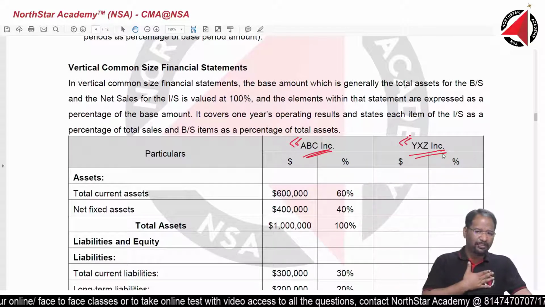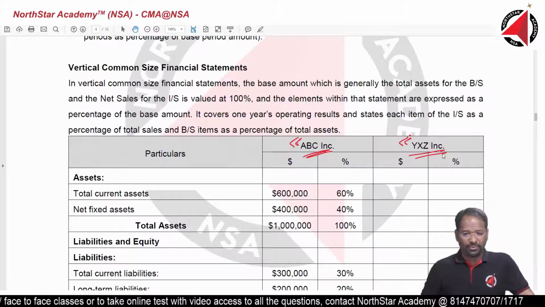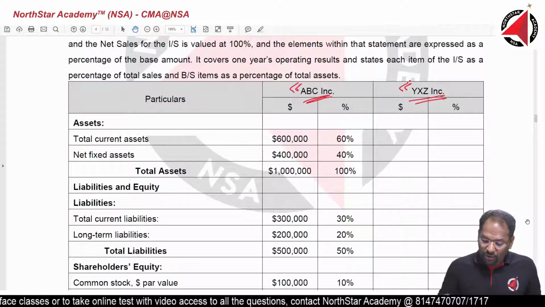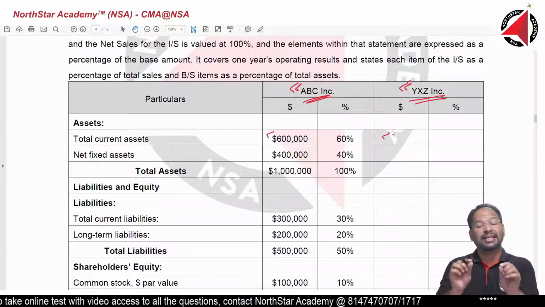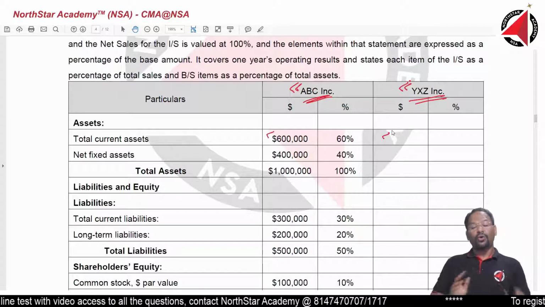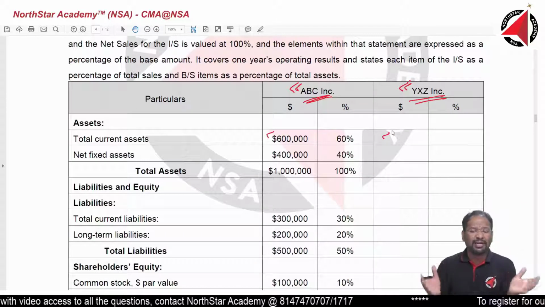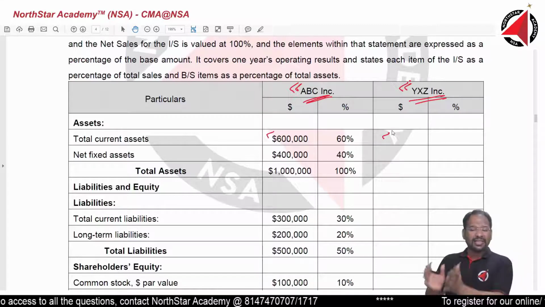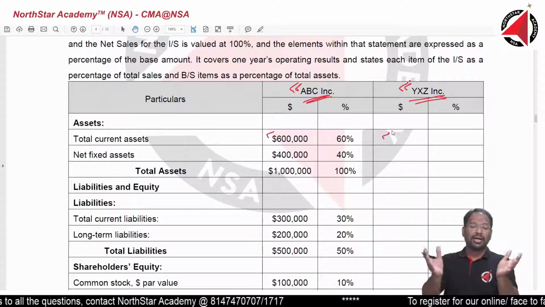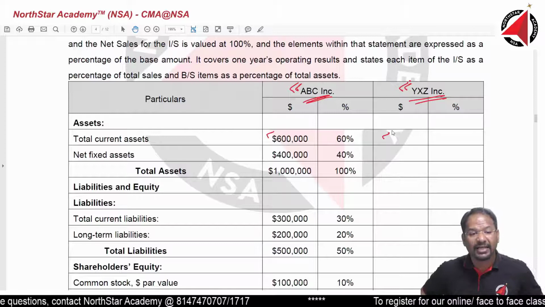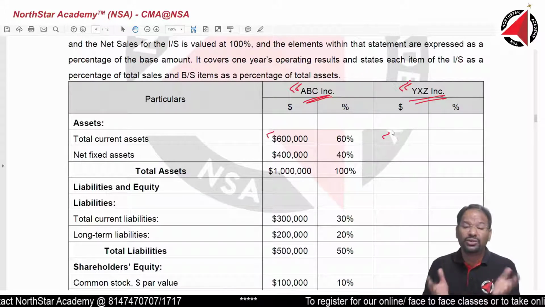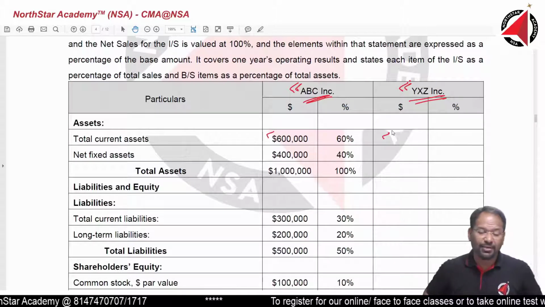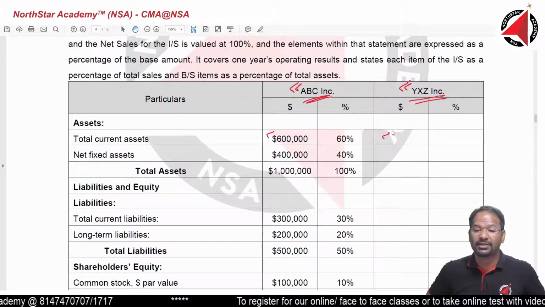I am a software company. XYZ is also a software company. So I want to compare this number with this number. It will be a meaningless comparison, because the size of the company is very different. Of course, XYZ is a very big company, a humongous company. Their assets, their total assets, their total liabilities will be huge in numbers. So instead of comparing the numbers, we are going to compare the percentage.